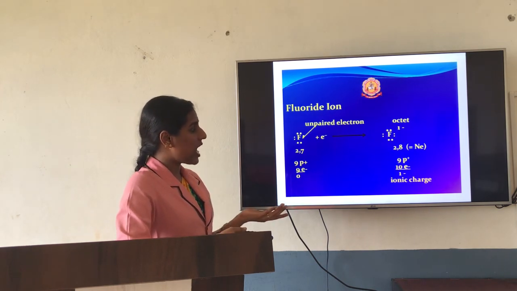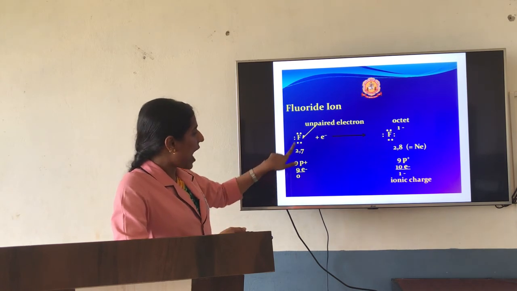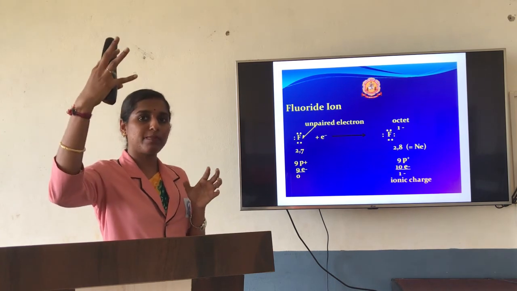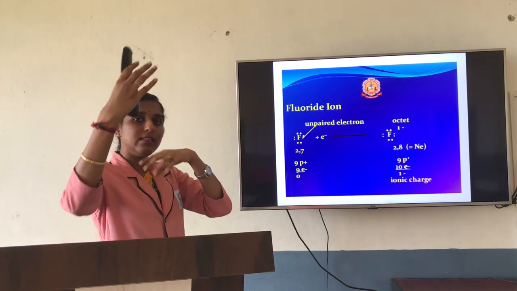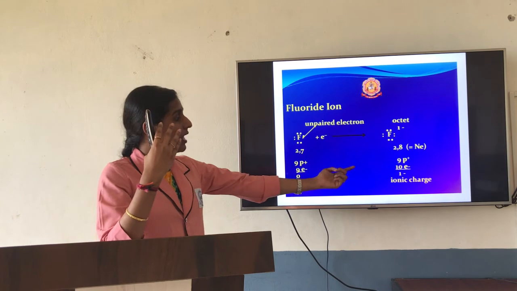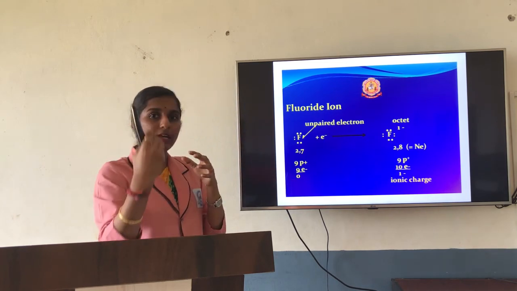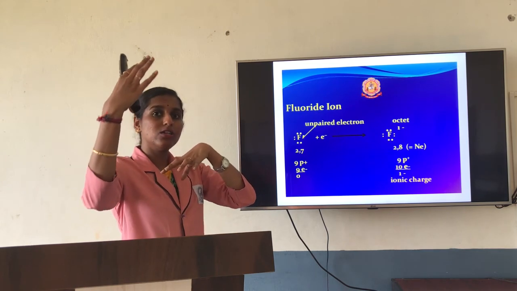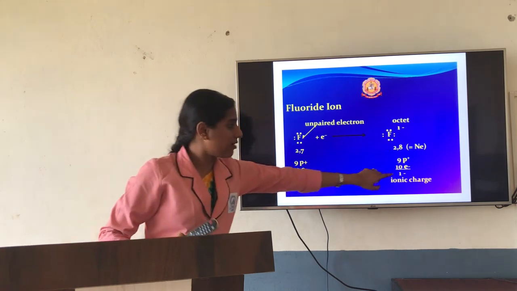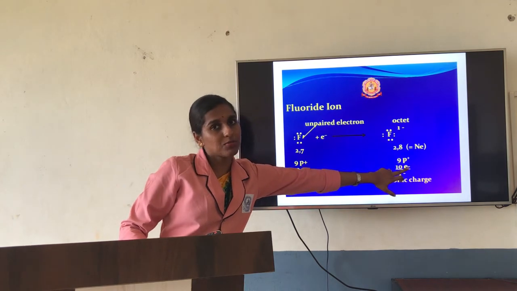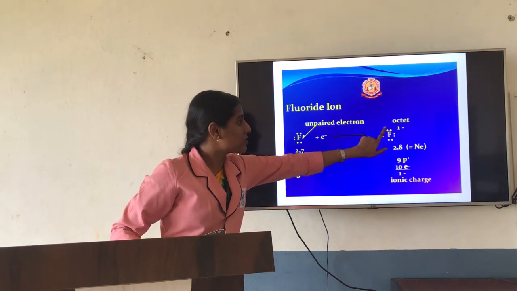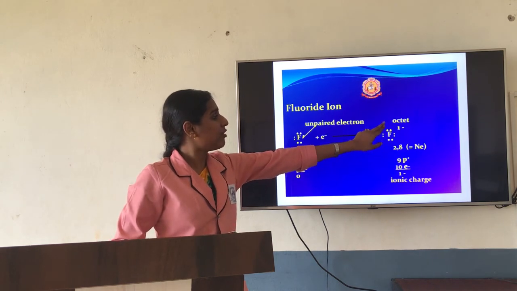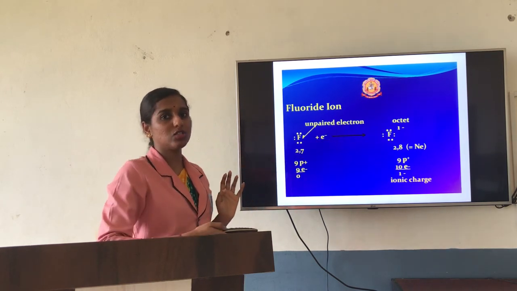Now why this charge, or how are we writing this charge? As I told before, same thing, 7 plus 2, 9 electrons. So 9 electrons are present, 9 protons are present, the charge is equal now. There, an extra 1 electron has come. So total 10 electrons are there, the proton number is 9. So 1 electron is extra, and the charge of the electron you are going to write in terms of negative. So 1 minus. So whenever you are writing the fluoride ion, you are supposed to write it as F minus 1. Okay, that is a charge.